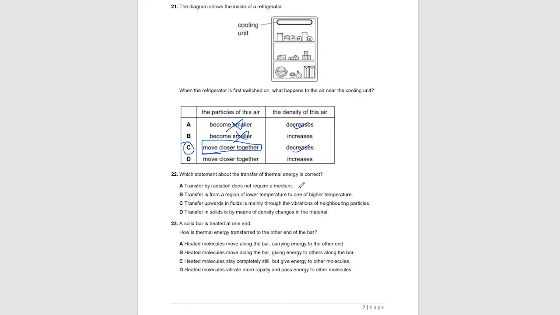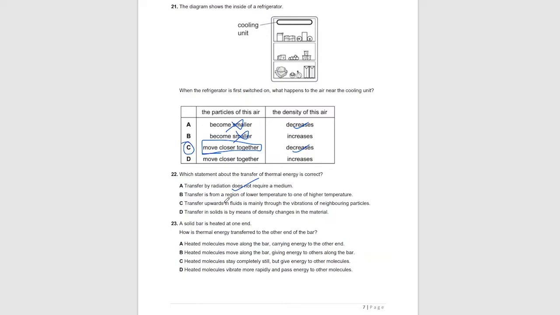Moving on to question 22. Which statement about transfer of thermal energy is correct? Transfer by radiation does not require a medium. It's true. Radiation can travel in a vacuum, such as heat emitted by the sun. It travels to Earth by radiation.